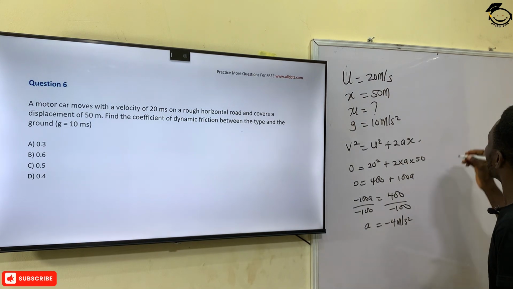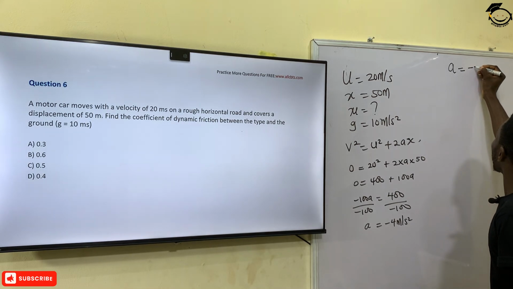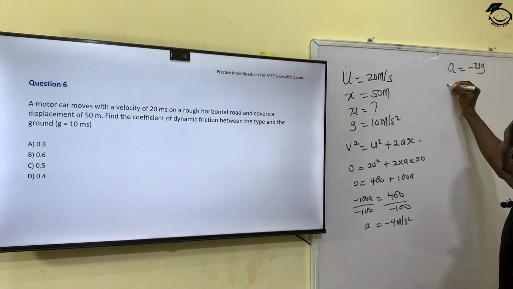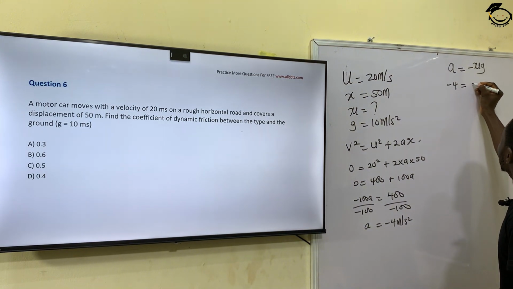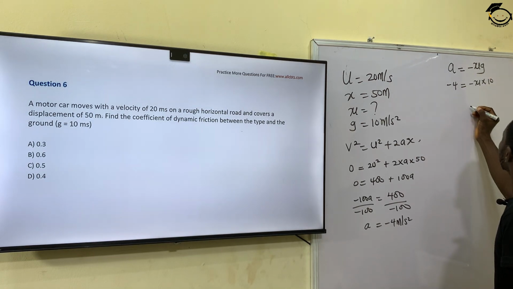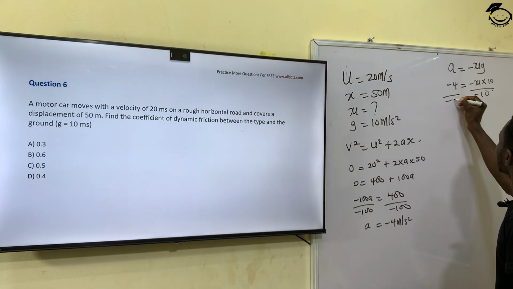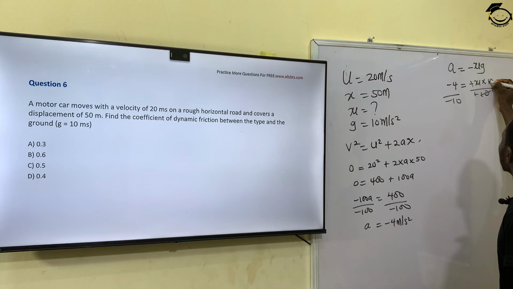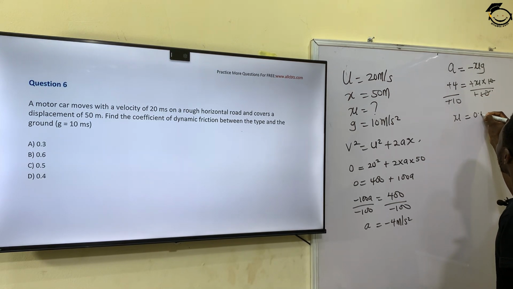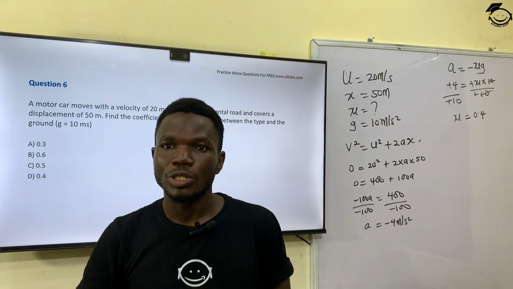Now with this, I know that a is also equal to minus mu g. So this is the same as saying minus 4 is equal to minus mu times 10. If I divide both sides by minus 10, minus will cancel minus, 10 will cancel 10. It means that my mu is going to give me 0.4. So the correct answer to this question is 0.4, which is option D.